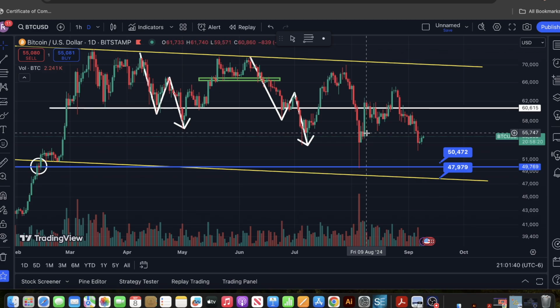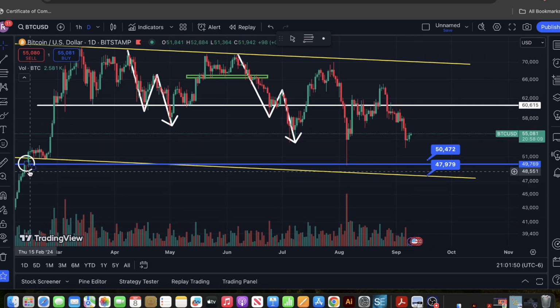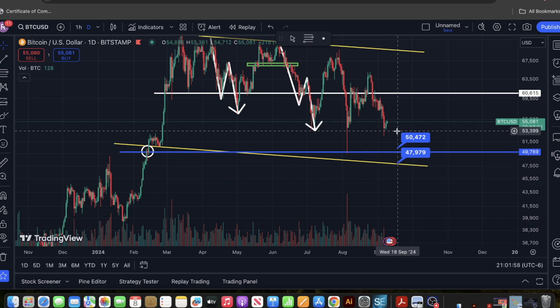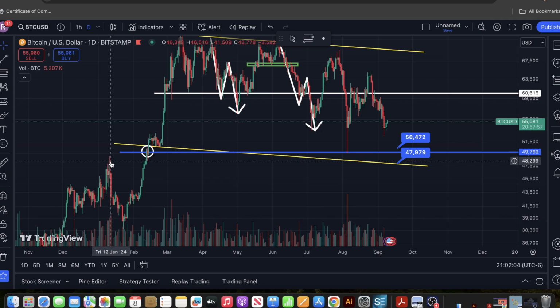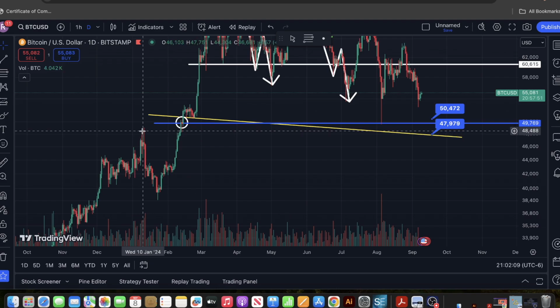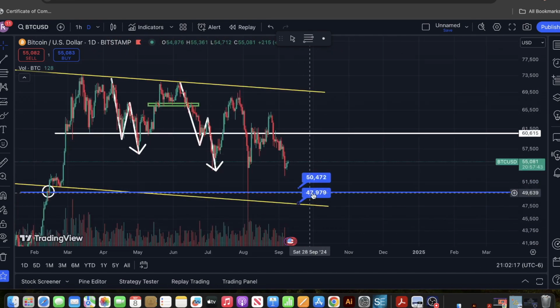And around this area, I'm still expecting around $55,000, before $56,000 maximum, would be another top for Bitcoin before going lower. And this area should still hold Bitcoin. And as I said, unless we see something crazy, we might still go lower, hit the $47,000 area, which will be almost on top of this, where we had our ETF news and we started pulling back. This area and this area should be the bottom for Bitcoin before taking off.